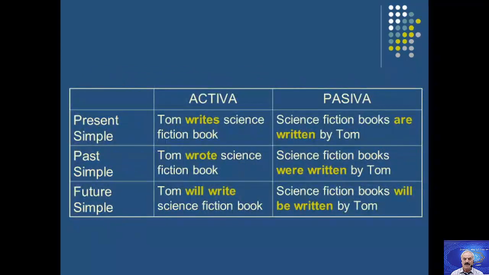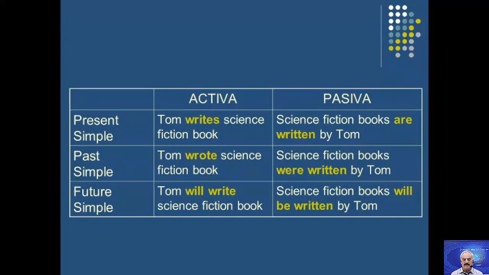Then, with the simple present, as I told you before, simple present needs is or are. The past needs was or were. Future needs be.